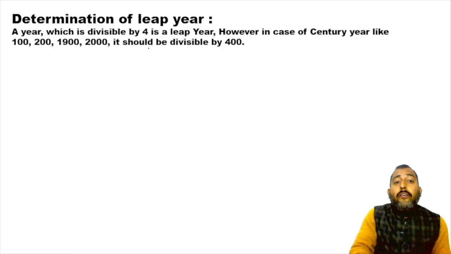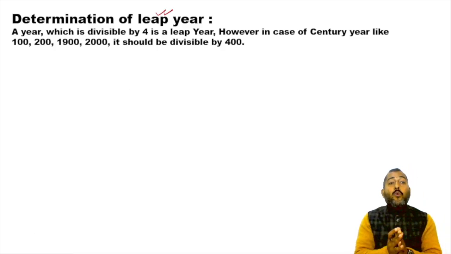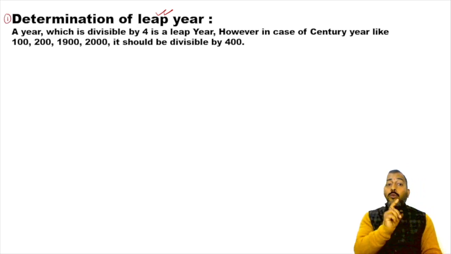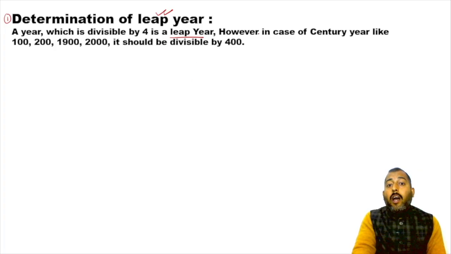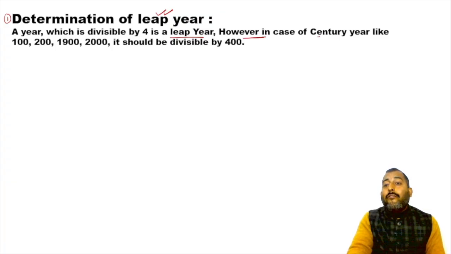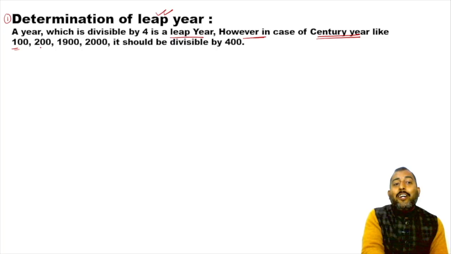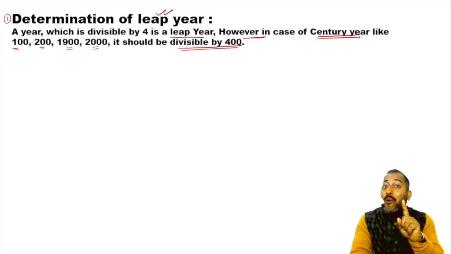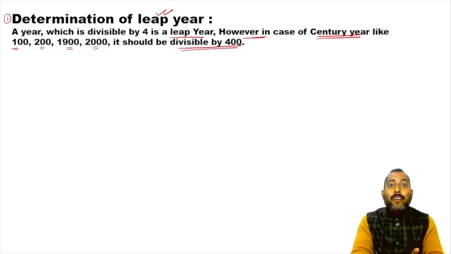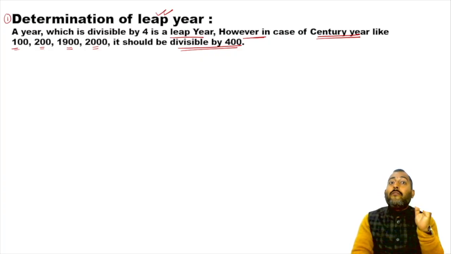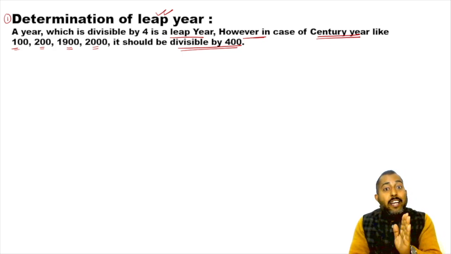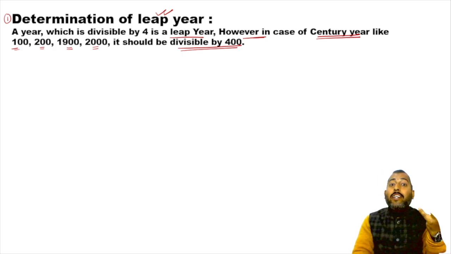Now, this is the very first point that I would like you guys to note down. The very first thing that you need to know: a year which is divisible by 4 is called a leap year. However, in case of a century year like 100, 200, 1900, 2000, it should be divisible by 400, not 4. Remember, in a simple scenario, you will divide by 4 to check whether the given year is a leap year, or in case of a century year, you will divide by 400 to check whether the given year is leap or not.